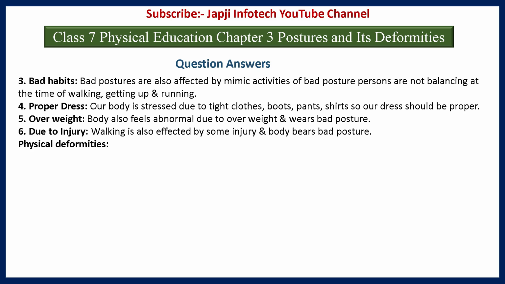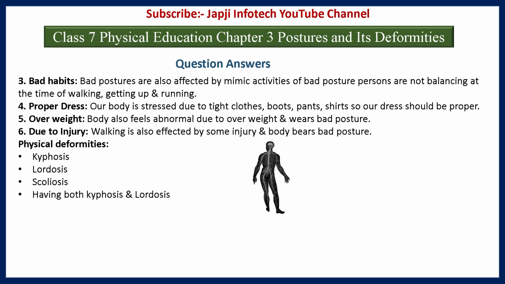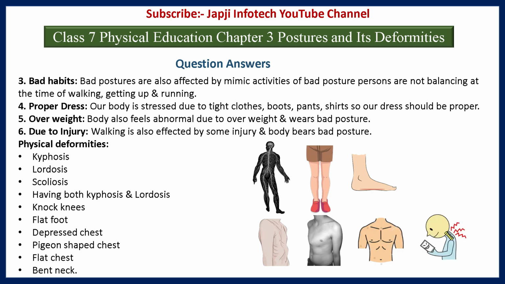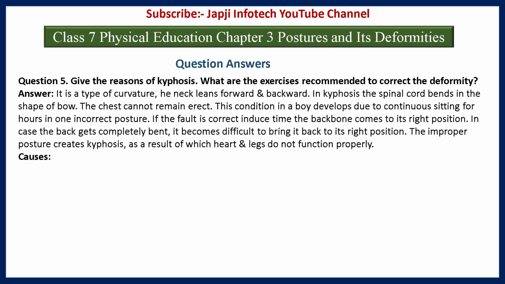Physical deformities: kyphosis, lordosis, scoliosis, having both kyphosis and lordosis, knock knees, flat foot, depressed chest, pigeon-shaped chest, flat chest, and the last one is bent neck. Fifth question is, give the reason of kyphosis.